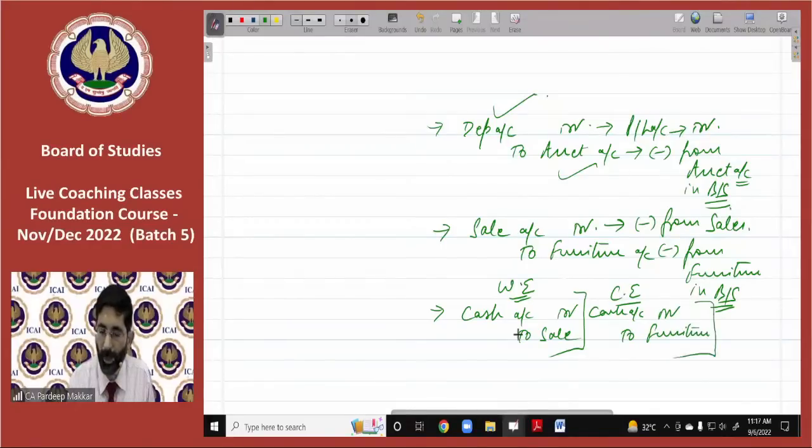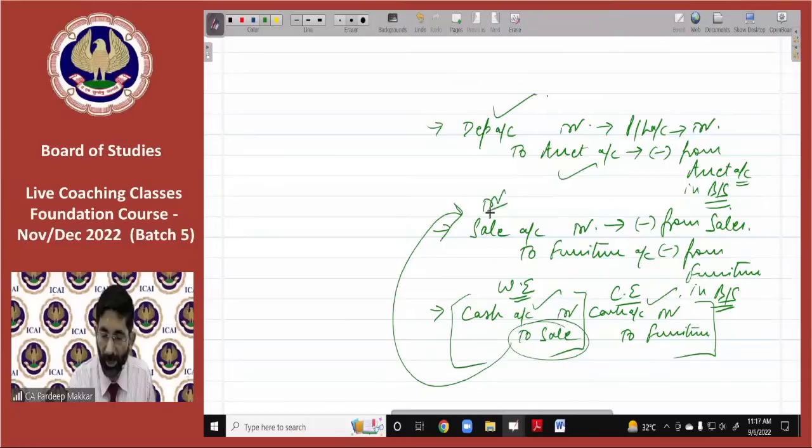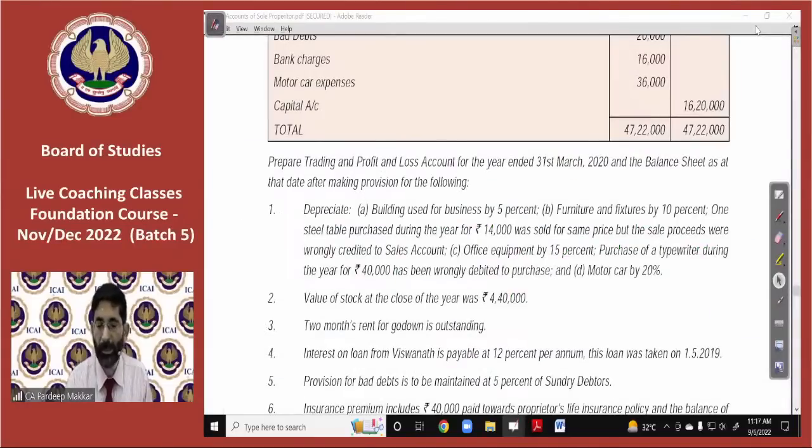So today we have to make a rectifying entry. Cash has already been correctly debited, only sales is wrongly credited, which has been debited now to rectify. Simultaneously, furniture account, which is to be credited, is not credited by us. So we will credit it for rectifying. The entry is very simple and understandable, because we have discussed it a lot in our previous lecture. Those who are not clear, please see my previous video.